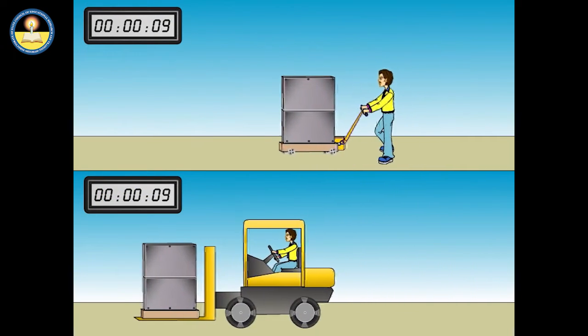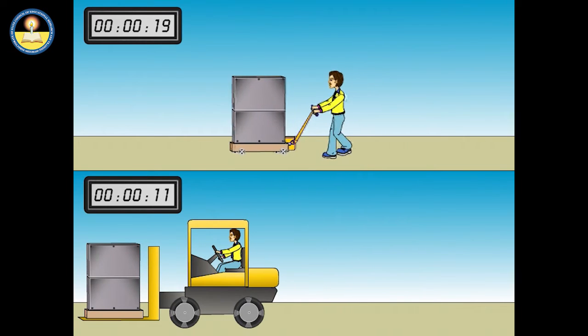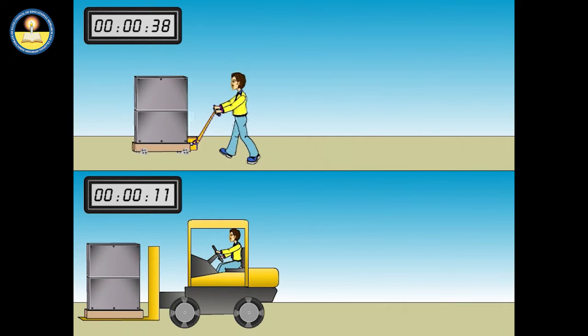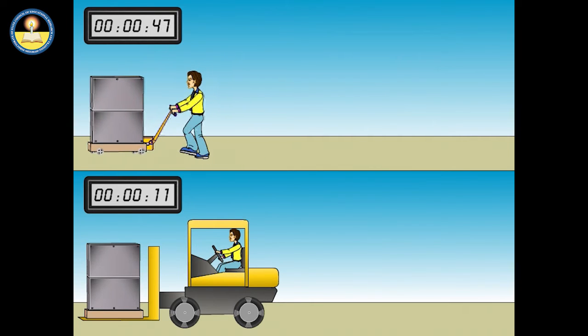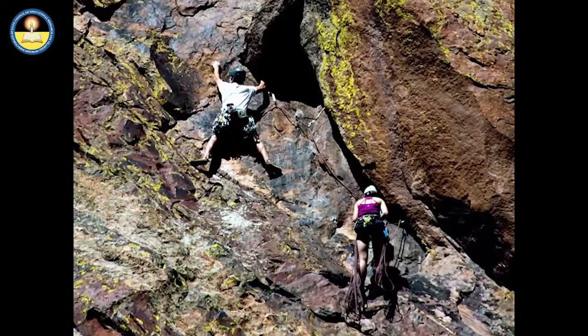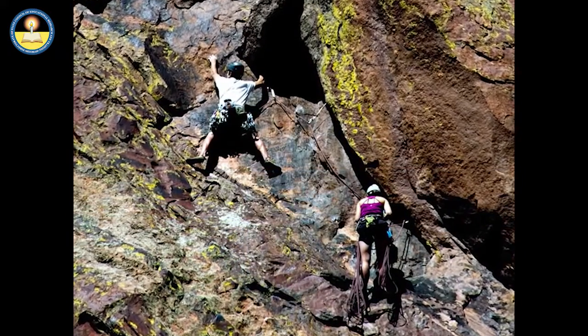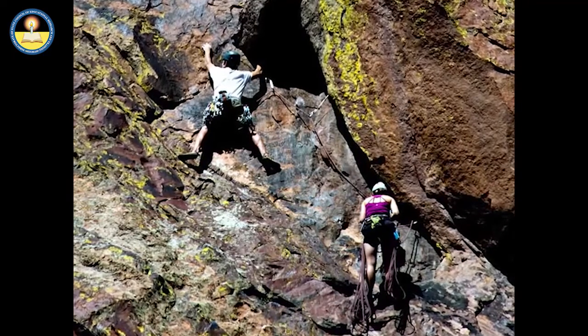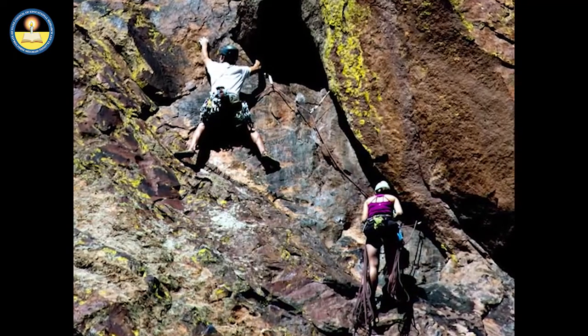So, work has nothing to do with the amount of time during which the force acts to cause the displacement of the object. Sometimes the work is done very quickly and other times rather slowly. For example, a rock climber takes unusually long time to elevate his body up a few meters along the side of a cliff.